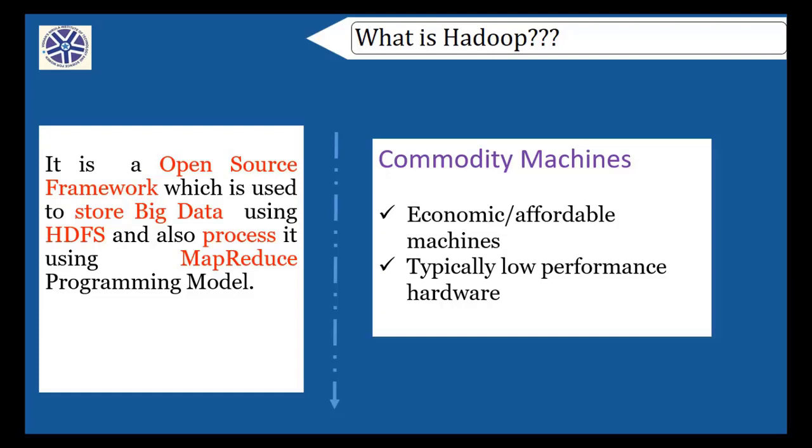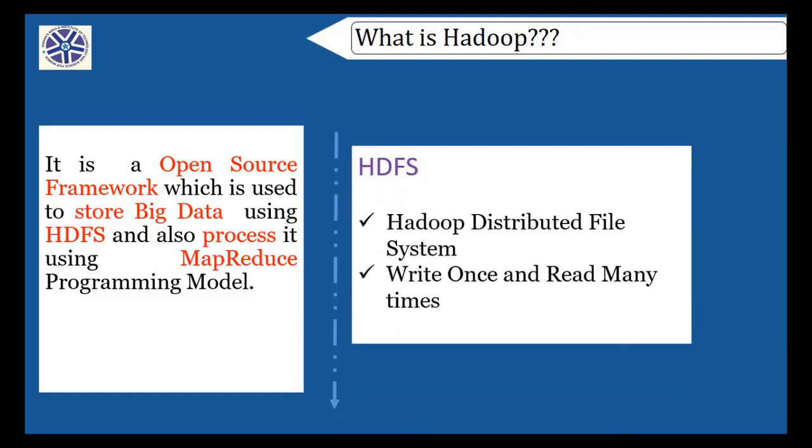Okay, fine. So the next one, the most important one, is HDFS, the most important component in Hadoop. I can say it as a brain of the Hadoop. As a human, how much importance does the brain play in our day-to-day life? The same way HDFS is the brain of Hadoop.